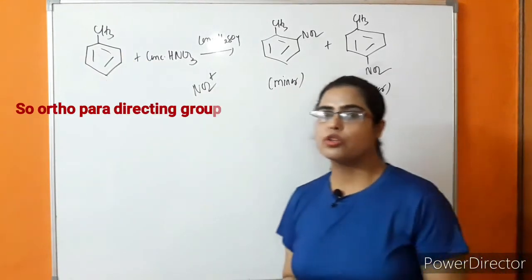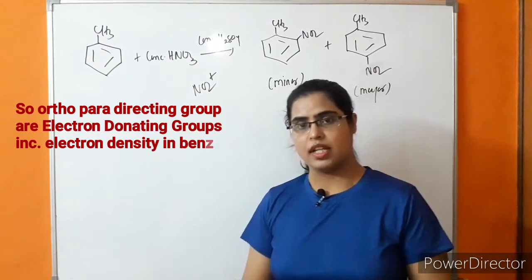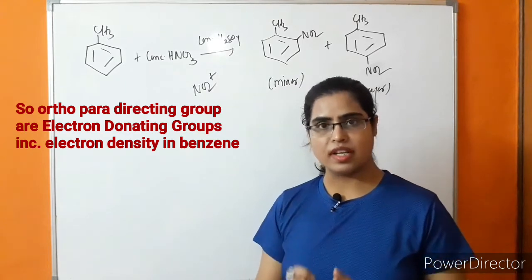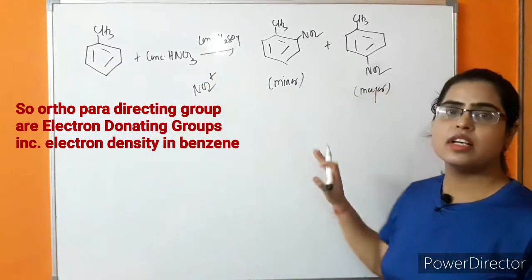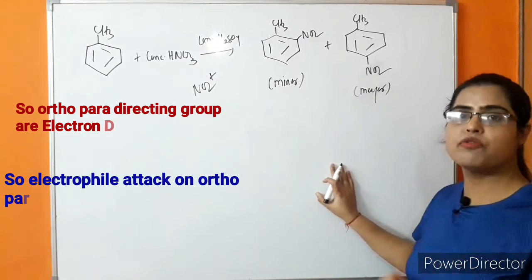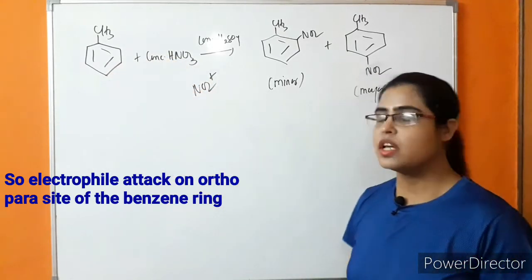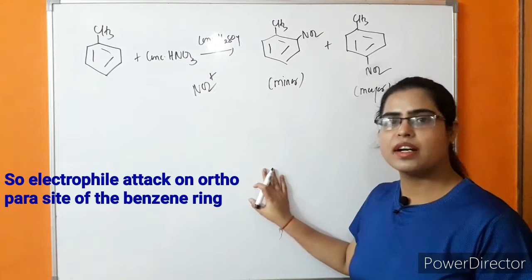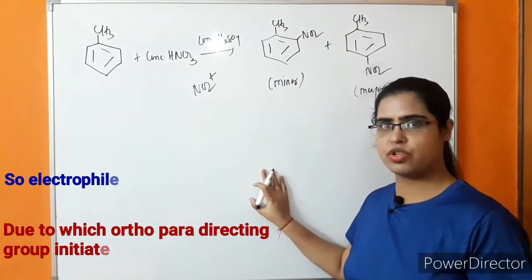It means ortho-para directing groups are electron donating groups. They are increasing electron density in the benzene ring. Because of that, these groups initiate electrophile attack on ortho and para position, and so they give electrophilic substitution reaction.